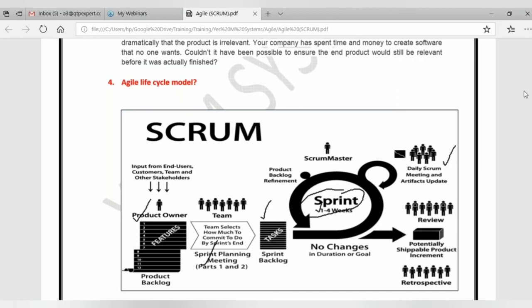If BAs are not already there in that particular team, as I told, any senior person who has good knowledge of that particular domain will be selected as the BA, product owner, and he will be interacting with the end users. If the BA role is already there and you are going from the waterfall model to the Scrum model, then the BA will be called the product owner here. Clear, Reshmi?